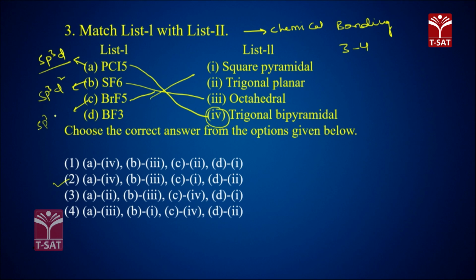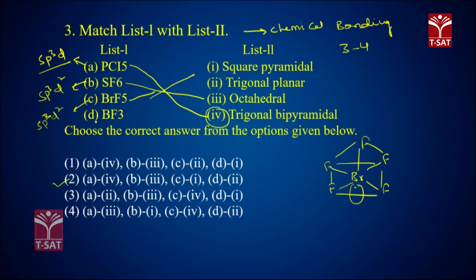That's why it is sp3d2 hybridization with 1 lone pair, and it will look like this: Br, F, F in a square, and one more F. Here it is a pyramid shape, and this is the lone pair. sp3d2 with 0 lone pairs is octahedral shape. sp3d2 with 1 lone pair is square pyramidal.